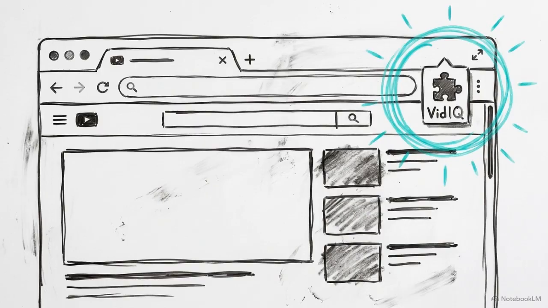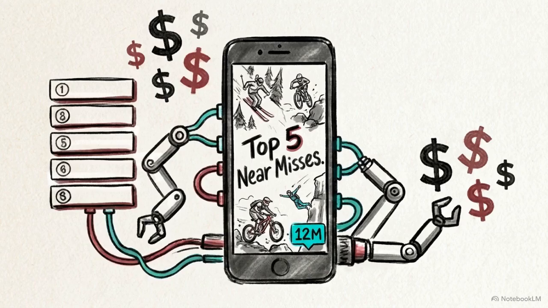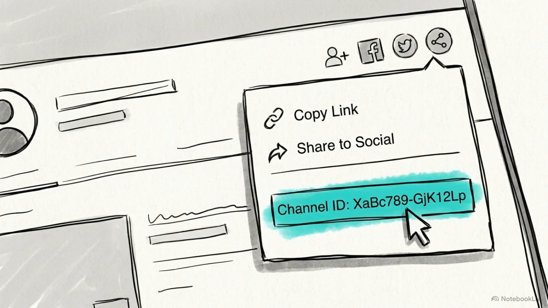Install the free vidIQ extension to your browser. When you refresh Claude, the extension will appear directly in the interface. Click to authorize the connection. Next, find a YouTube channel that is already highly successful in the ranking niche. Go to their profile, click Share, and copy their unique channel ID.